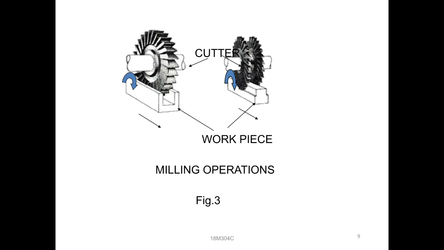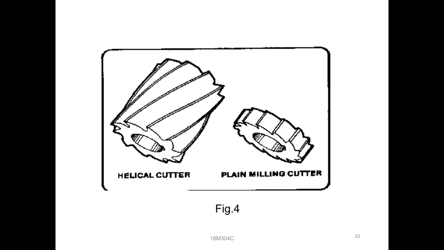Then next, again cutters, different types of cutters. One is a helical cutter, and the next one is a plain milling cutter. In cutters, we always observe that the cutting teeth are parallel to the base. But here, some amount of angle is provided to the teeth. In the first one you can observe the helical cutter, the teeth are provided with an angle, so we call it a helical cutter.